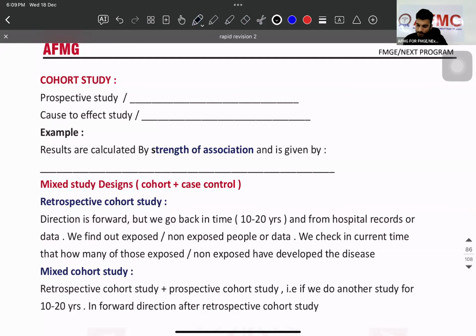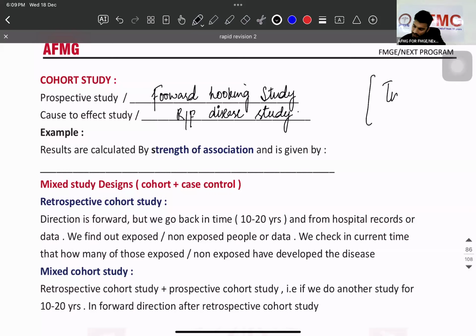ठीक है? चलो. Prospective study, also called as which direction? Forward looking study. Cause to effect study, or also called risk factor to disease study.